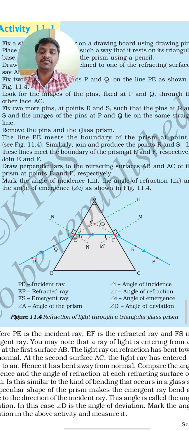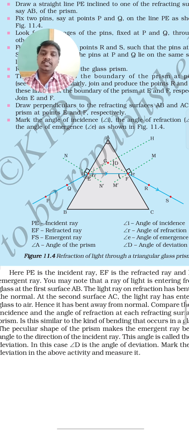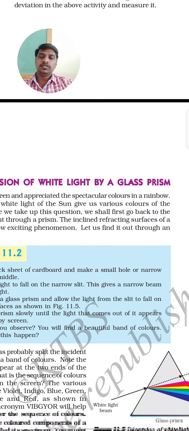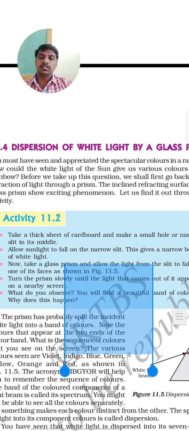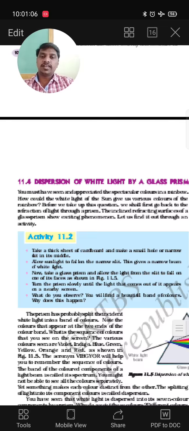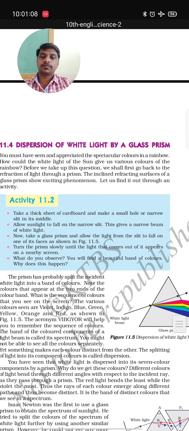So that is known as deviation. So the light is getting deviated, refracted, bended. So that will be created by the angle of deviation. Okay. So that is given in the explanation in this paragraph. So go through it with your textbook also. Otherwise, you can write in your own words also.